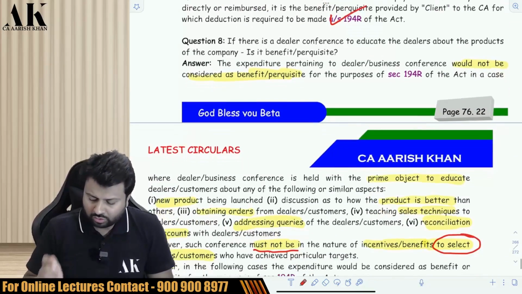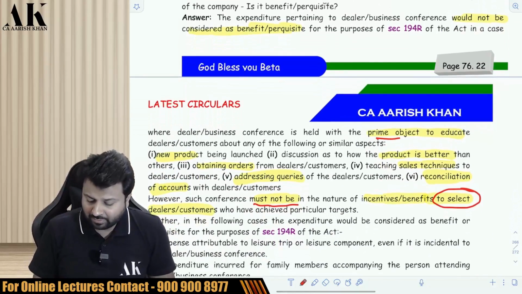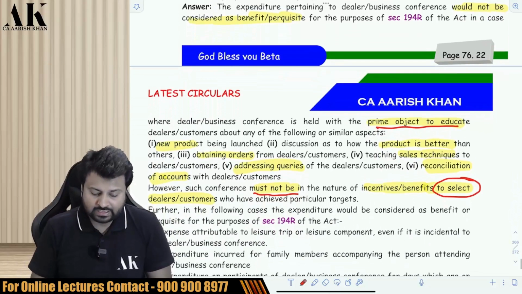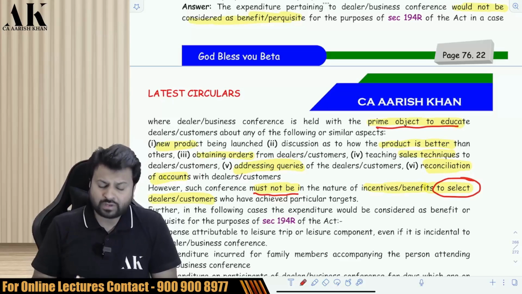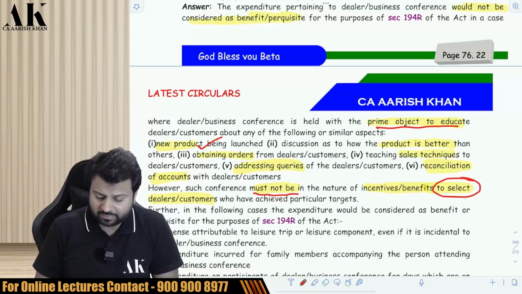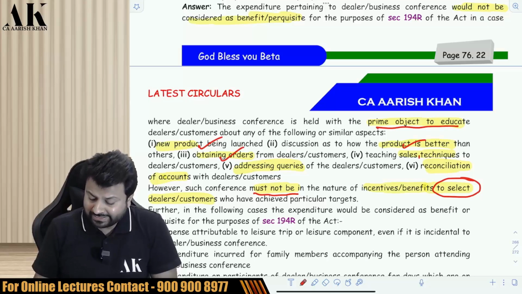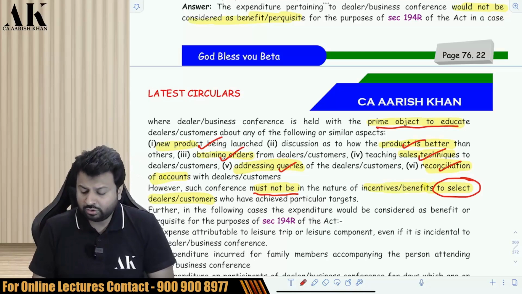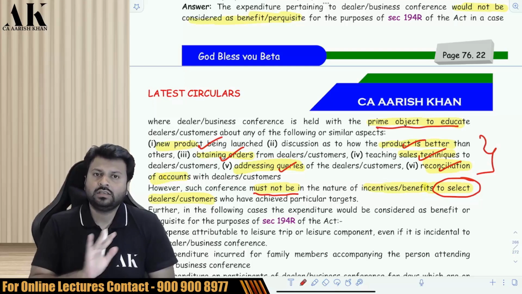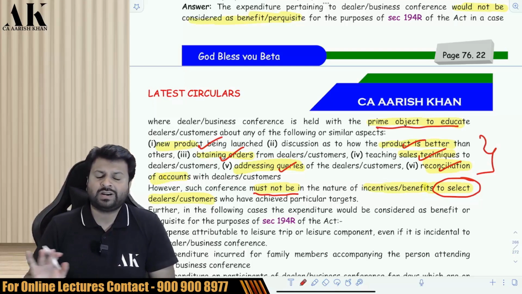The department has said that no TDS will be deducted if the prime object is for any of the following reasons: if you call the dealers and keep a conference to educate them regarding a new product being launched, or discussion as to how our product is better, or discussion about obtaining orders from dealers, or teaching them sales techniques, or how to address queries from customers, or reconciliation of accounts. If you do the dealer conference for these purposes, you are not supposed to deduct TDS. 194R is not applicable.